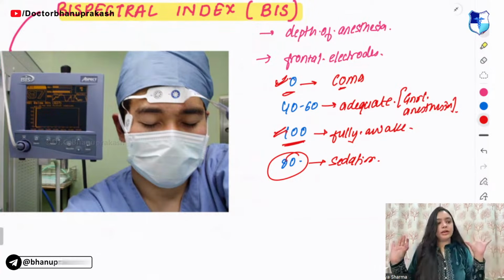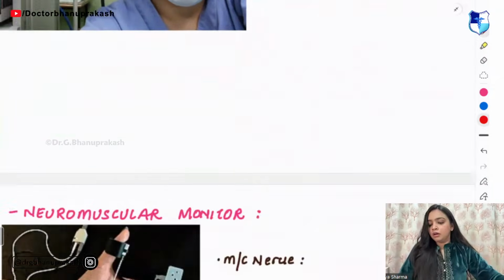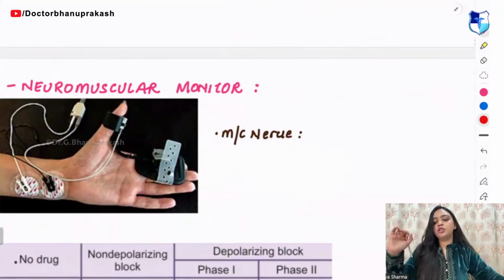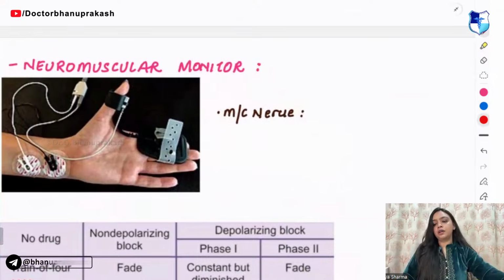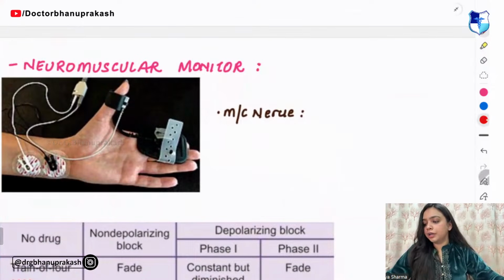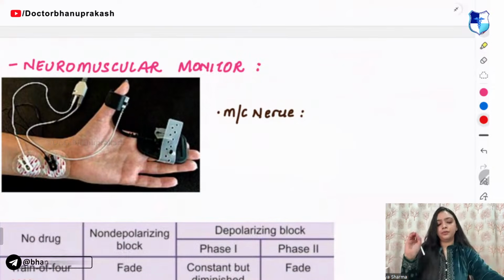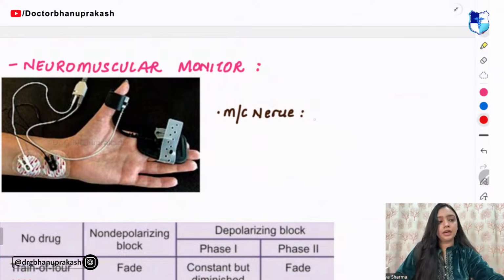Have I made this much clear, guys? We are done with BIS as well, right? Next thing that you have is neuromuscular monitoring. Now, in neuromuscular monitoring, tell me what is the most common nerve that is involved. The most common nerve involved is the ulnar nerve.